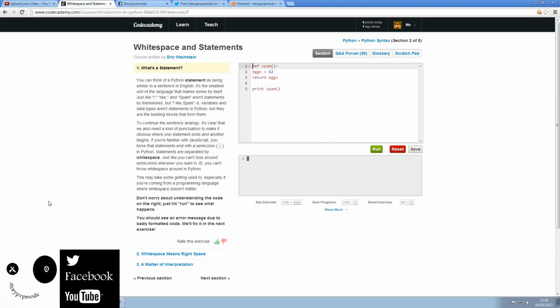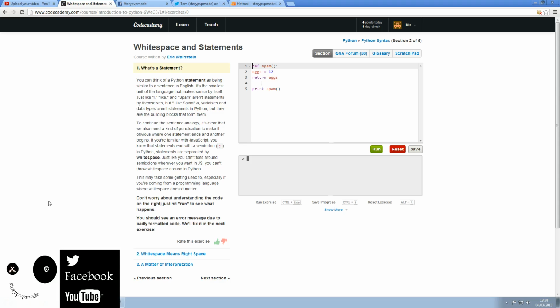So it was whitespace and statements. So what's a statement? You can think of a Python statement as being similar to a sentence in English. It's the smallest unit of the language that makes sense by itself. Just like I, like, and spam aren't statements by themselves, but I like spam is. Variables and data types aren't statements in Python, but they are the building blocks that form them.